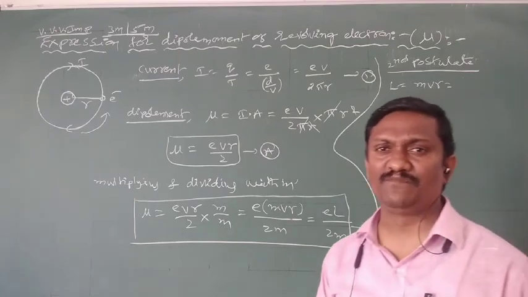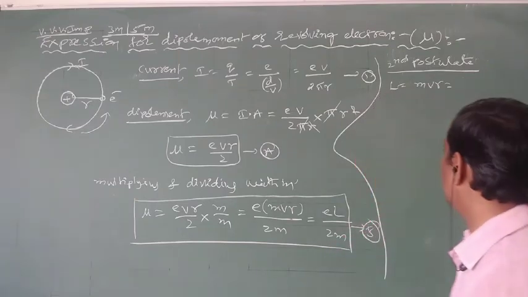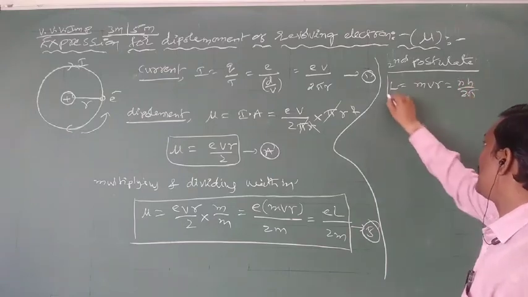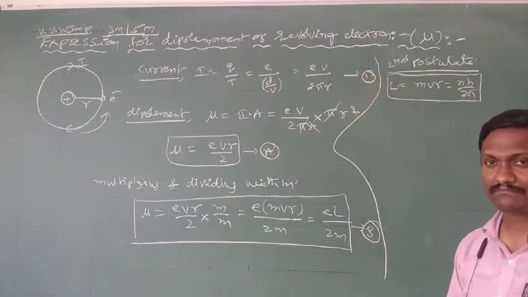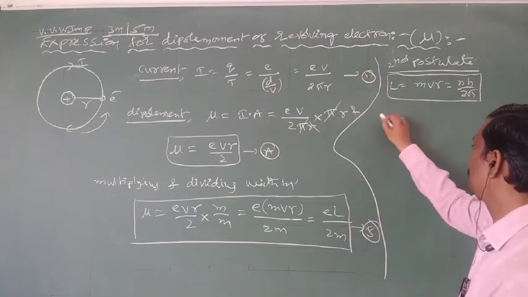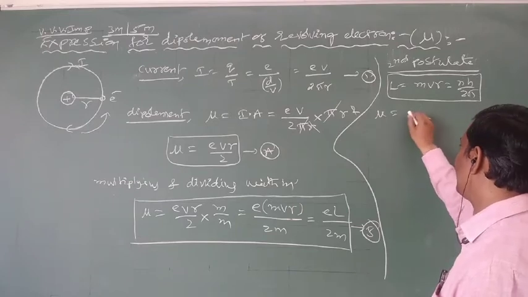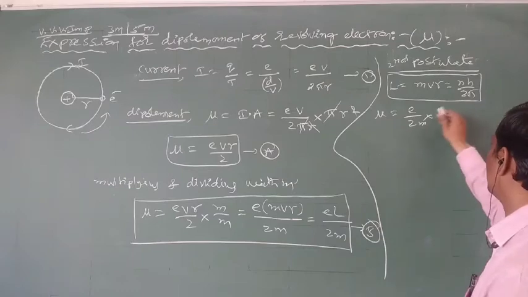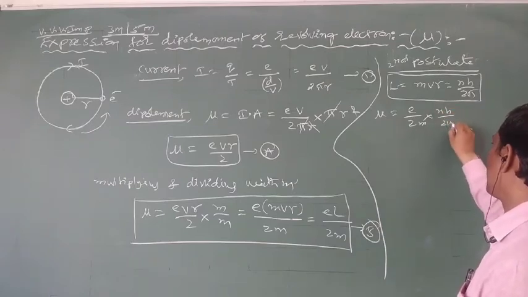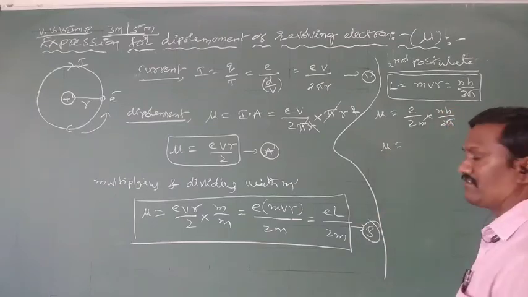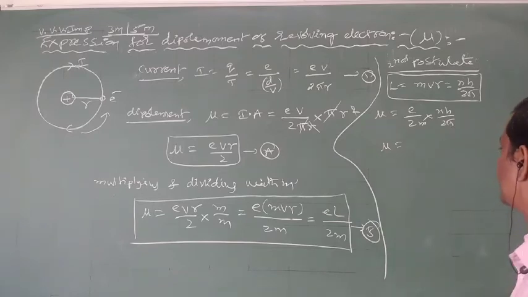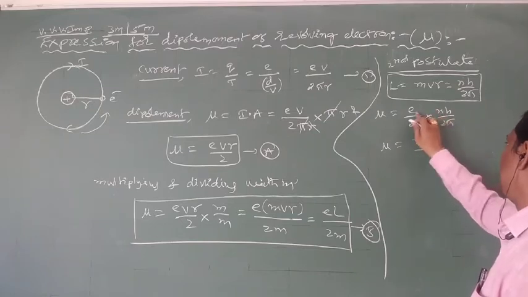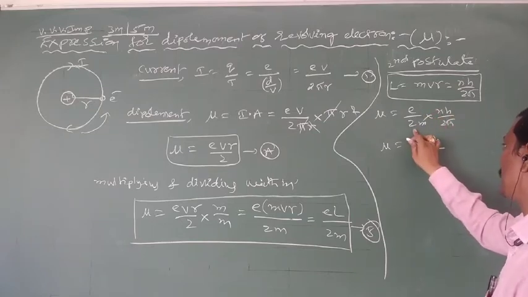According to the second postulate of Bohr's theory, angular momentum L is equal to integral multiple of h by 2 pi, so L means n h by 2 pi. Apply the L value here: dipole moment of revolving electron is e by 2m into L, where L is n h by 2 pi. One more form of dipole moment of revolving electron is nothing but n e h by 4 pi m.